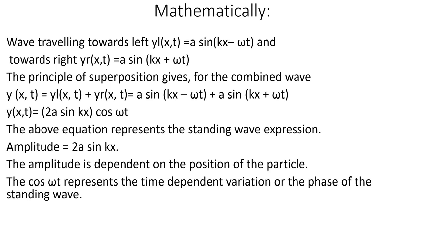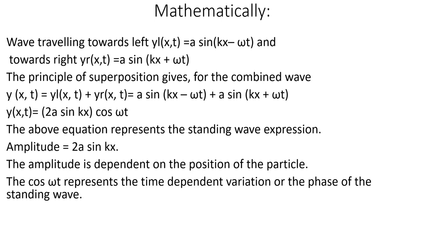The incident wave we write as A sin(kx minus omega t), and the reflected wave we write as A sin(kx plus omega t). Why is it plus? Because it is moving in the opposite direction. By the principle of superposition, the resultant displacement is y incident plus y reflected, the sum of displacements due to the individual waves. So the net displacement can be written as A sin(kx minus omega t) plus A sin(kx plus omega t).